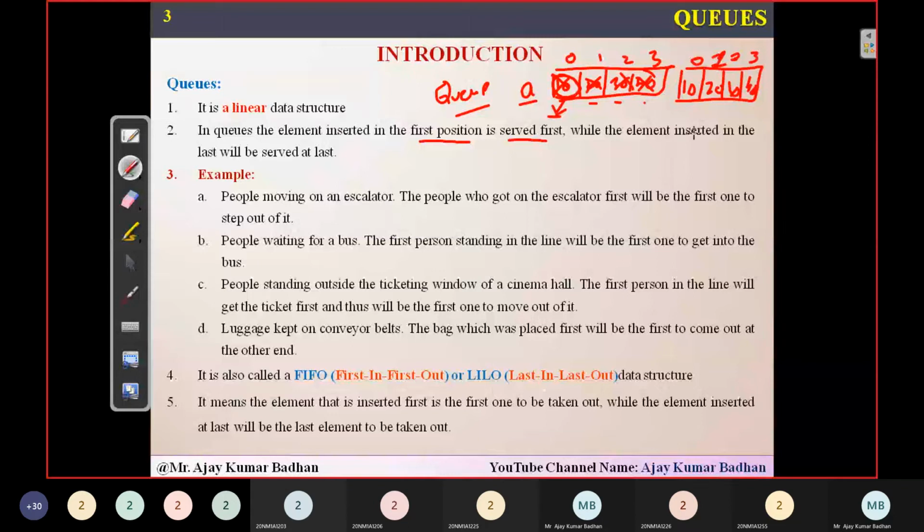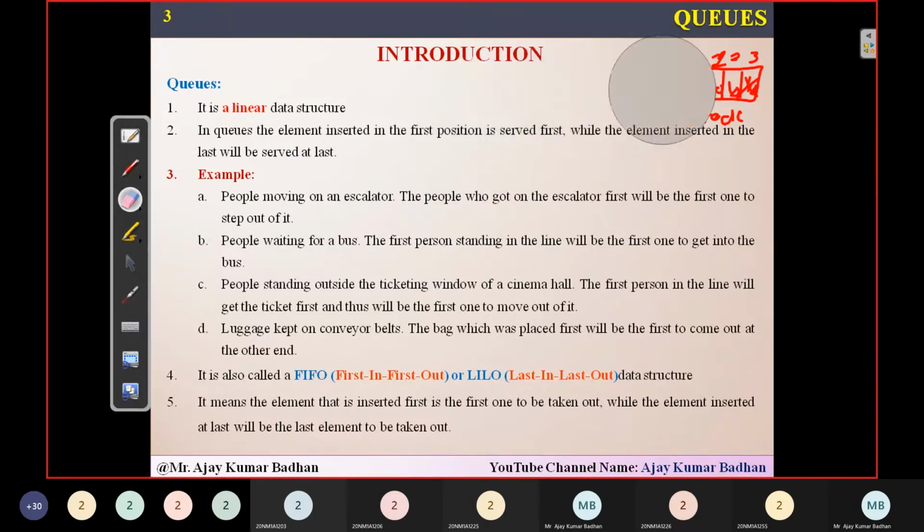But if I ask you which one is the element which will be deleted first, you will say that 40 is the one, because the last element which is inserted will be the first element we are going to remove. This is with respect to stacks. But coming to queues, whichever element is inserted first will be the first element that will be deleted. So this is what you people have to remember. In a queue, whoever is standing first will be the first to be removed.